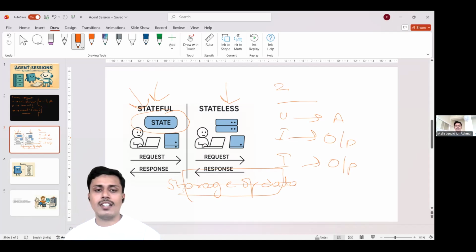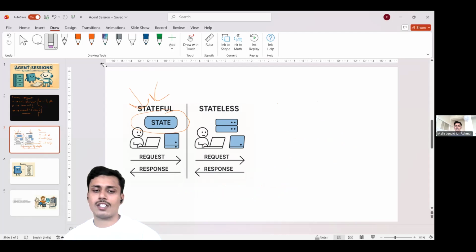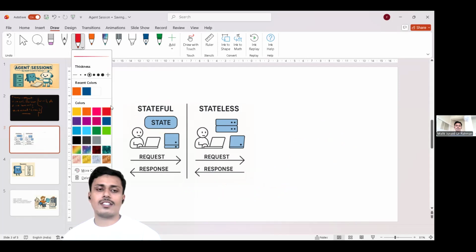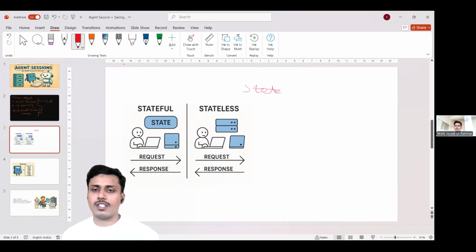The best example I would like to give you all of a stateless conversation is, if you remember, in the olden mobile phones or even today, when you go for a gas booking online, you call the toll free number and they say one for English, two for Telugu, three for Hindi.